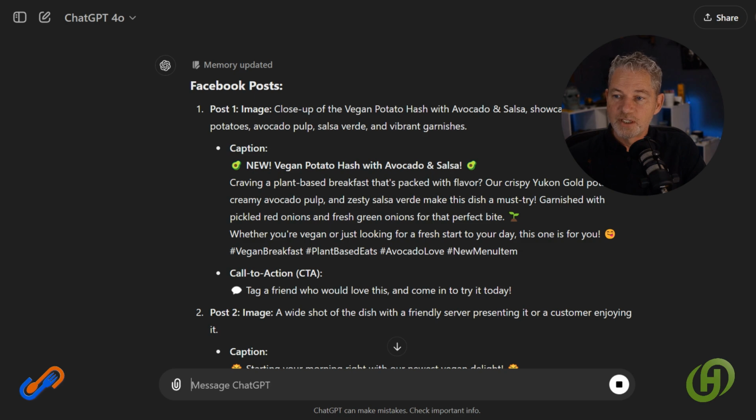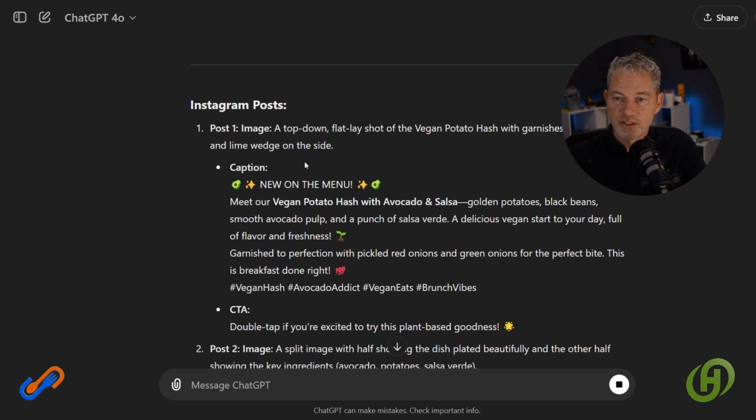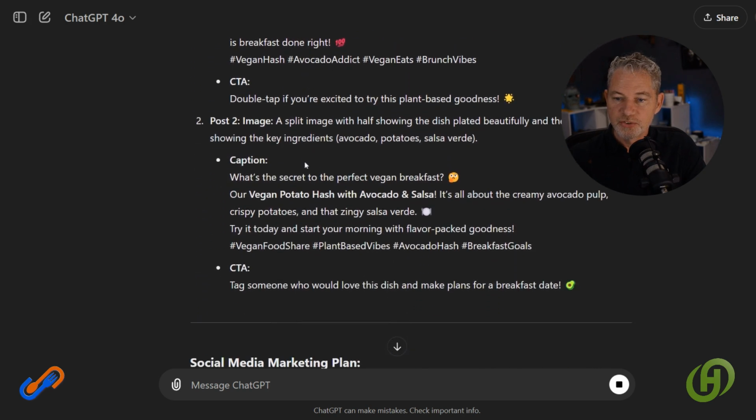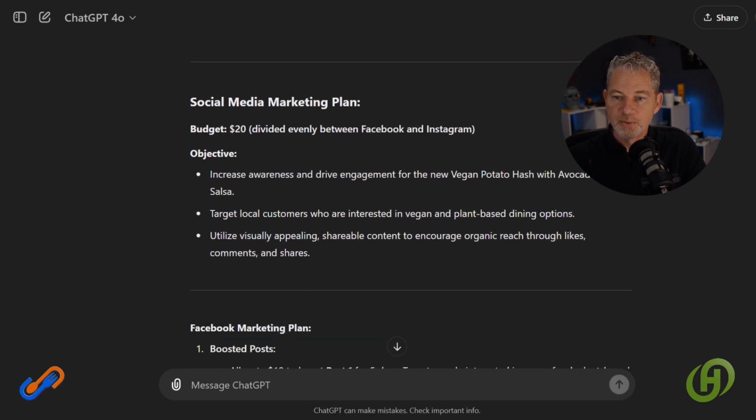Close-up of the vegan potato hash with avocados and salsa, showcasing the golden potatoes, avocado pulp, salsa verde, and vibrant garnishes. Again, I don't like the term avocado pulp, but that's my job to fix it in post. Suggesting a call to action. I've got a couple Instagram posts with some captions. That's good.